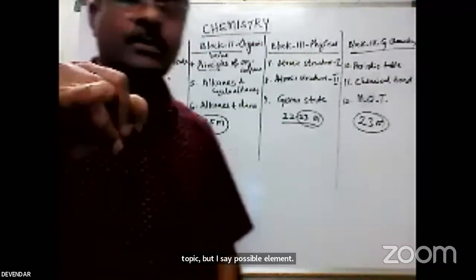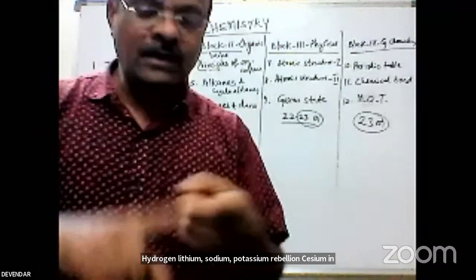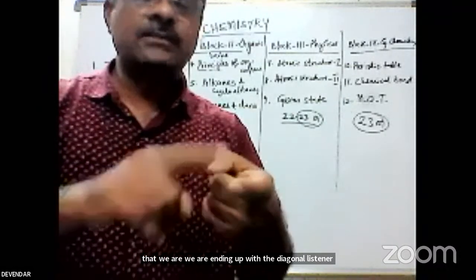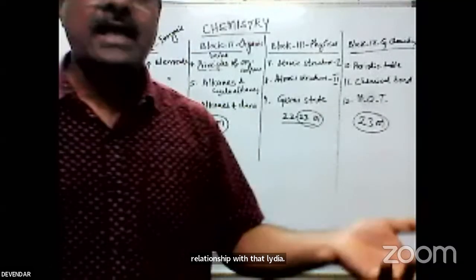In that, you are learning why lithium has a diagonal relationship. What are the important minerals of sodium? What is the importance of potassium? How to extract them? That is important. Just second group elements.